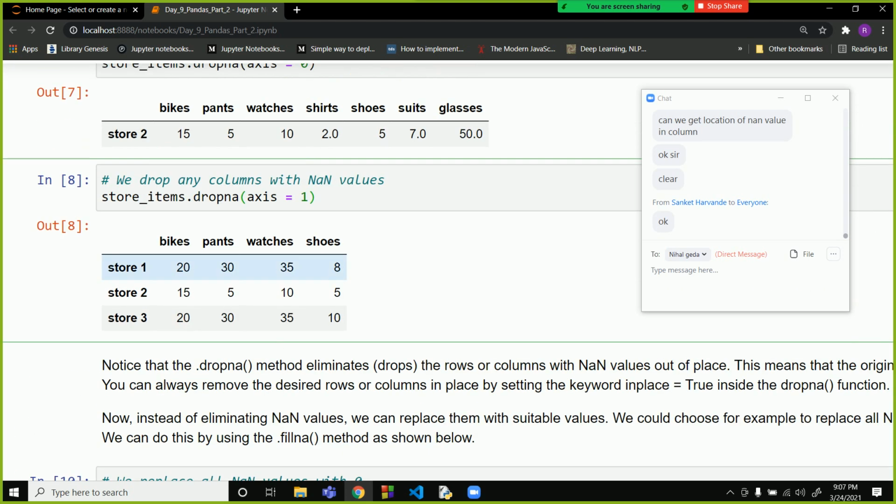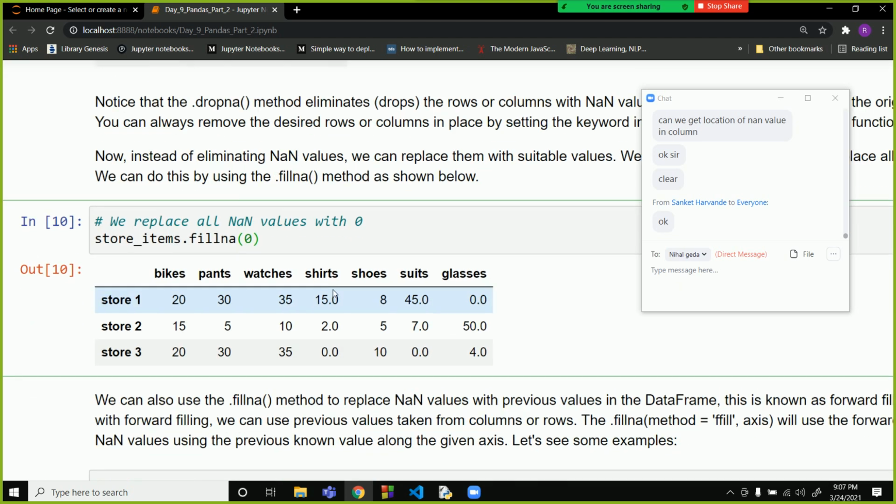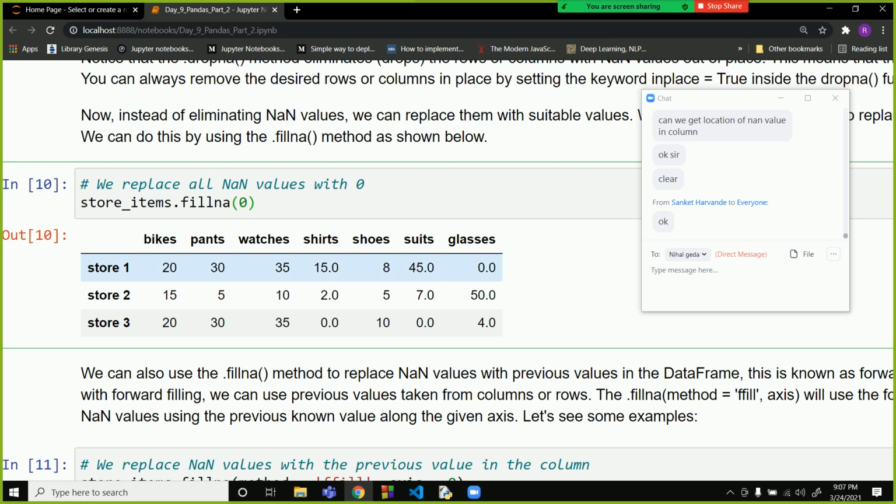So drop na is okay. Now we have a same command known as fillna. What it will do is replace all the nan values with 0 or any value that we put inside this. Over here you can see this value and this value has been replaced with 0.